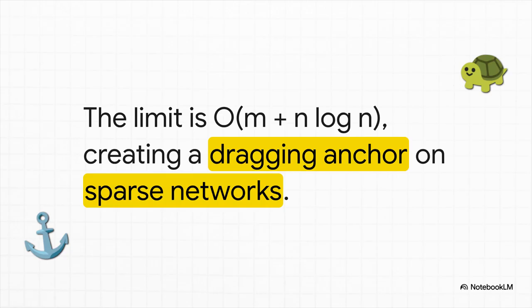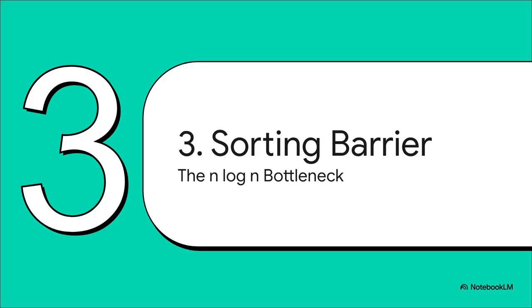Now, for really dense networks with a ton of connections, this speed is actually great, but on sparse graphs, networks with way fewer connections, that n log n part at the end becomes a really heavy dragging anchor. Which leads us perfectly into Section 3, the sorting barrier.